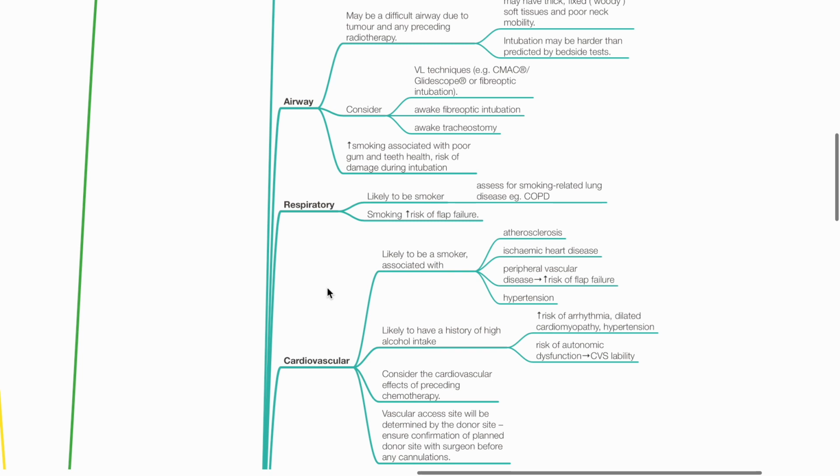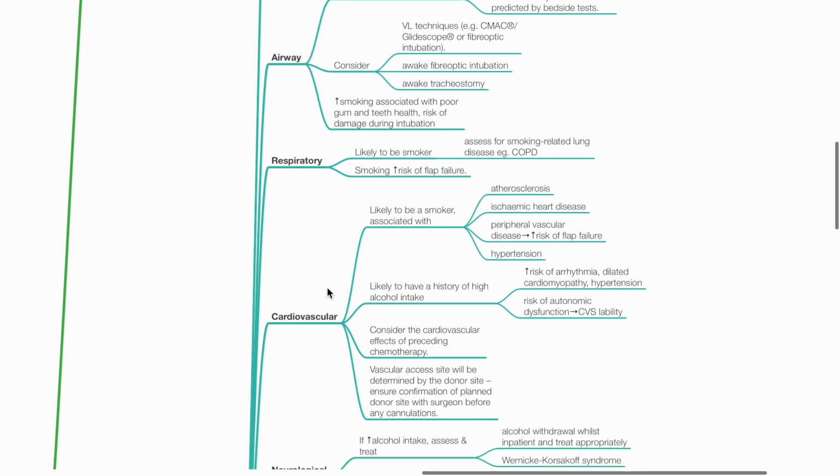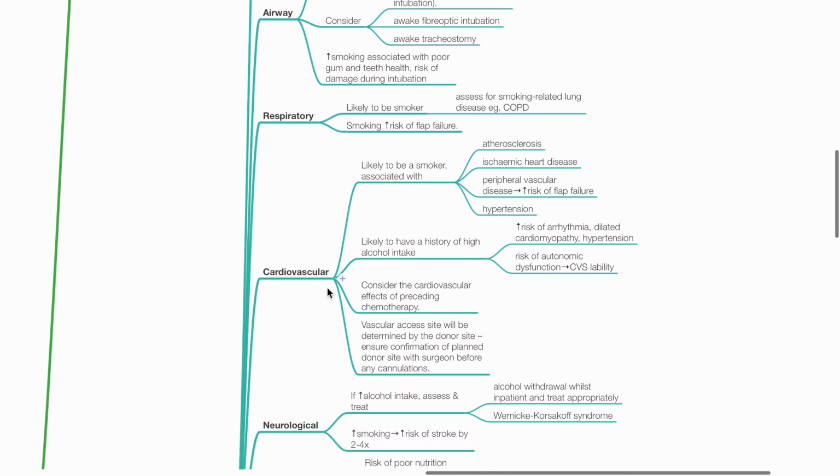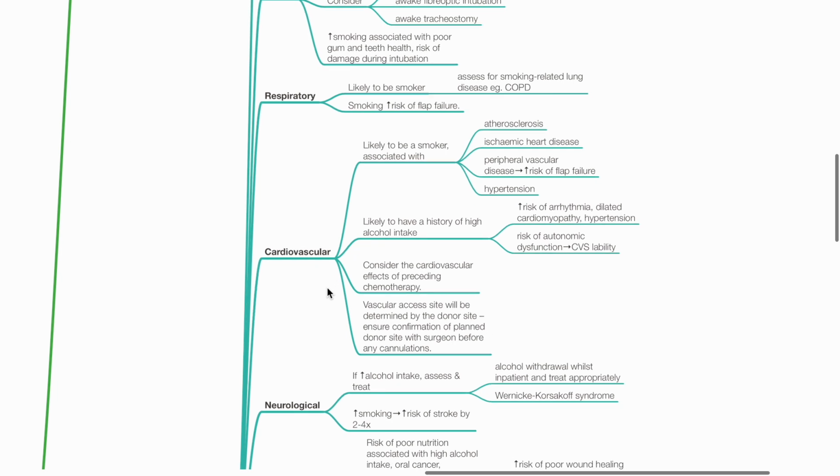Respiratory. This patient is likely to be a smoker. Assess for smoking-related lung disease such as COPD. Smoking also increases the risk of flap failure. C. Cardiovascular. Smoking is associated with atherosclerosis, ischemic heart disease, peripheral vascular disease, which increases risk of flap failure, and hypertension. Treat accordingly, if present.